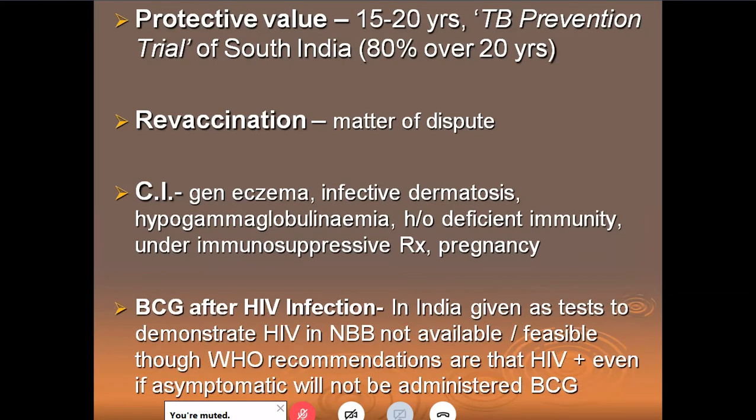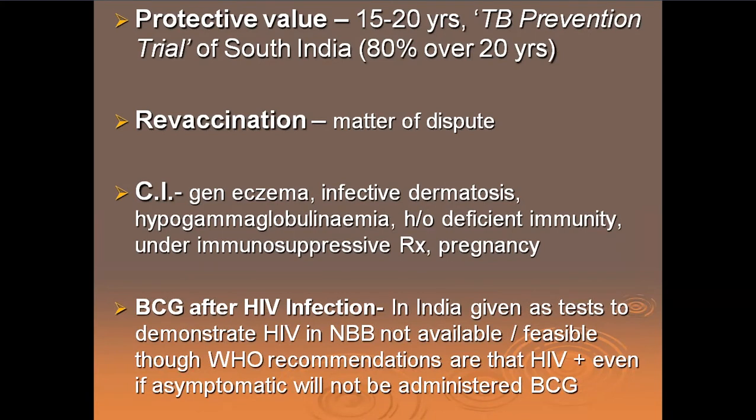We are talking about the other countries also where TB is not prevalent. BCG after HIV infection. In India, the BCG after HIV infection is given as tests to demonstrate HIV in a newborn baby are not available. See, we don't have PCR and all these sophisticated tests which we carry out in a newborn baby to detect HIV in a newborn. So we give BCG without any other thought.